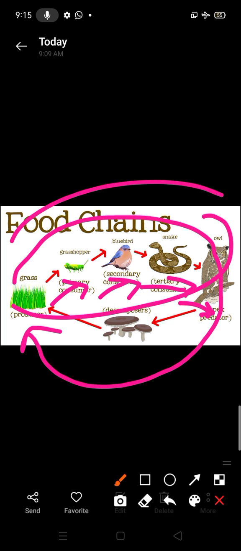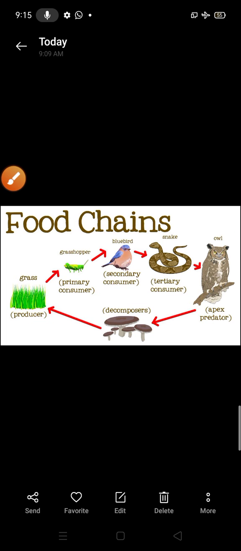One more example: grass is eaten by herbivores, these herbivores are eaten by carnivores, and these carnivores are eaten by top carnivores. Now, how does the food chain run in an aquatic ecosystem?